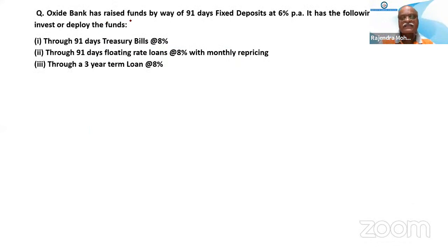This bank has raised funds by way of 91 days fixed deposit at 6%. So the bank has got a 91 days fixed deposit. Now the bank has the following options to invest or deploy the funds. So 3 options are there, which can be done by this bank from the fund which has been received.